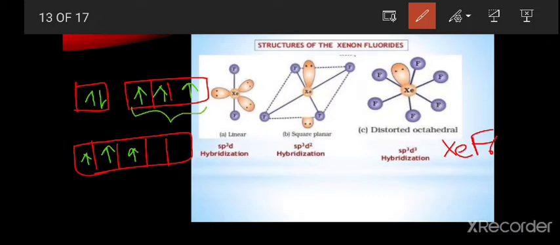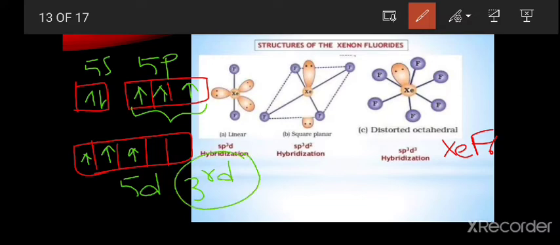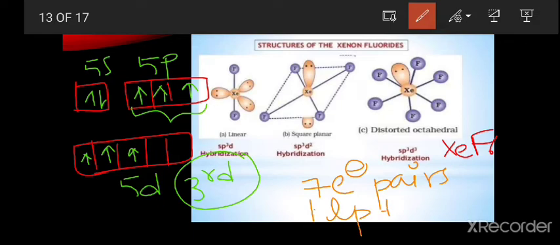From this 5p, another electron is also excited to the d. So in this one, the excited state electronic configuration is the third excited state. In the xenon hexafluoride, the third excited state is involved in the electronic configuration. See, in this one we have 7 electron pairs. In these 7 electron pairs, we have 1 lone pair, and the remaining are bond pairs. We have 6 bond pairs.